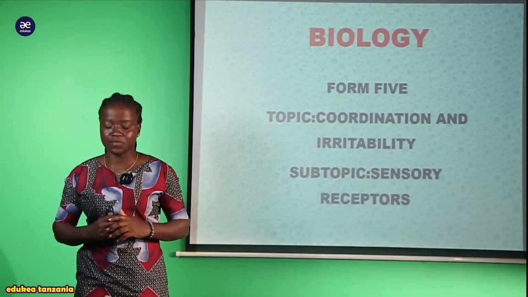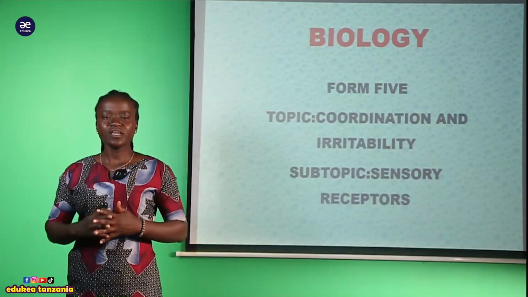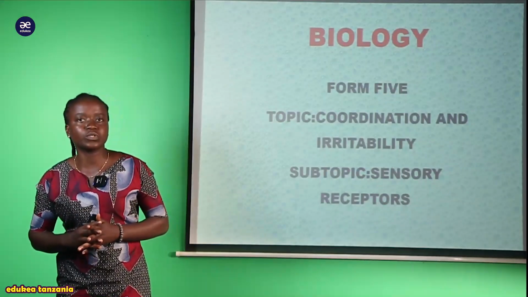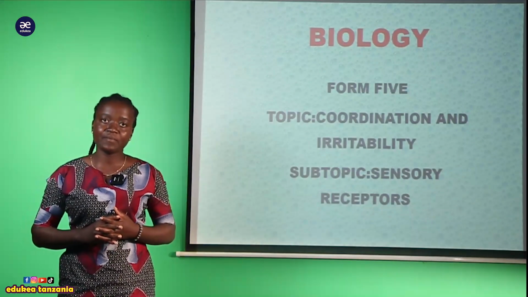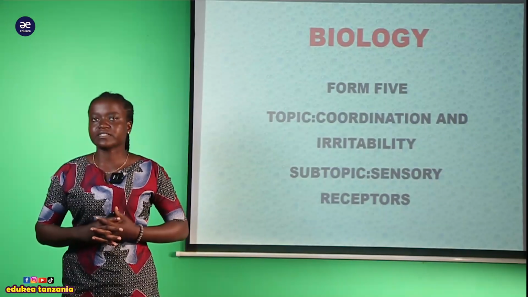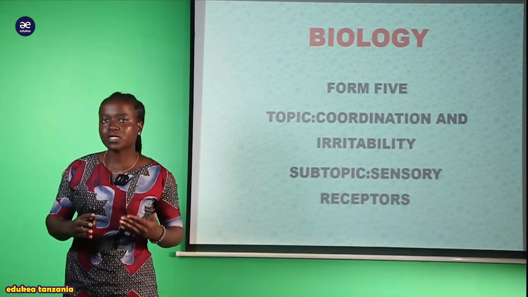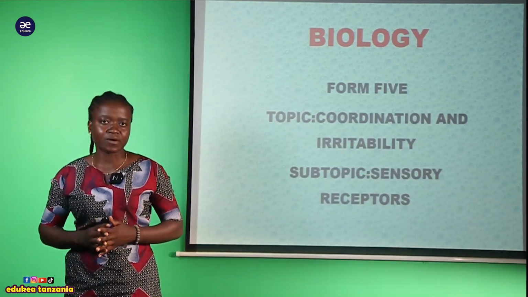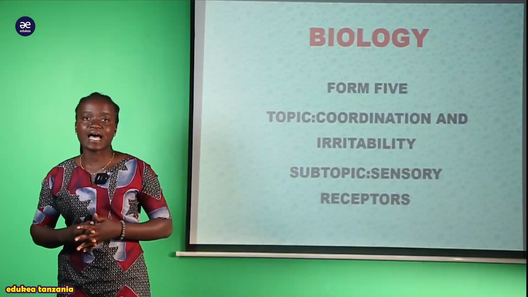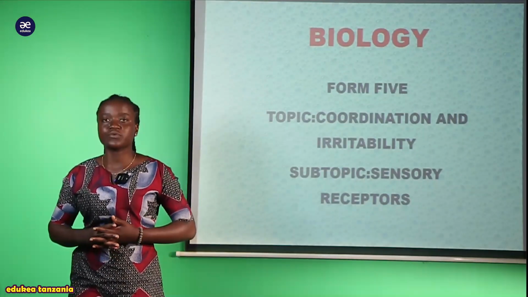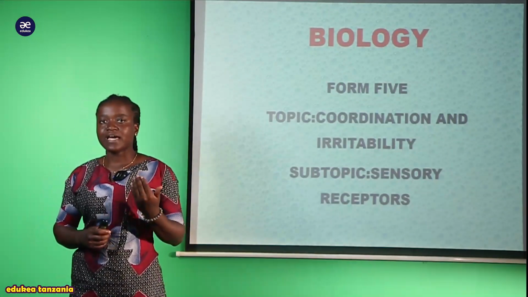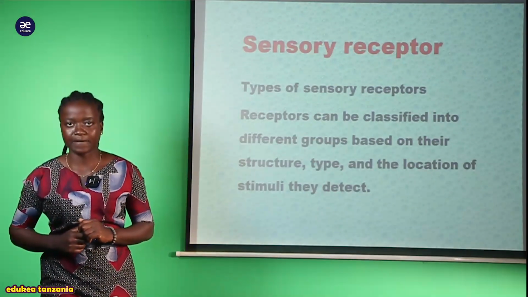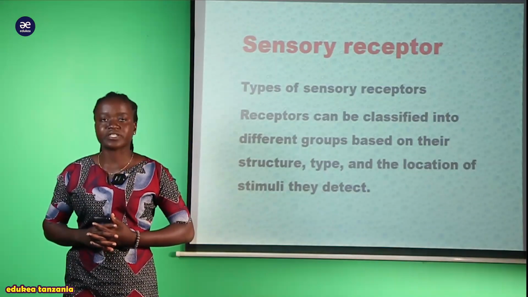Before we proceed further, we have to recall where we ended in the last session. In the last session we looked at nervous coordination in mammals and finished that subtopic, and we looked at a little introduction on the sensory receptor: the meaning of a receptor, what is transduction, and what are transducers. Now I would like to welcome you again to this session, where we begin looking at the types of sensory receptors.